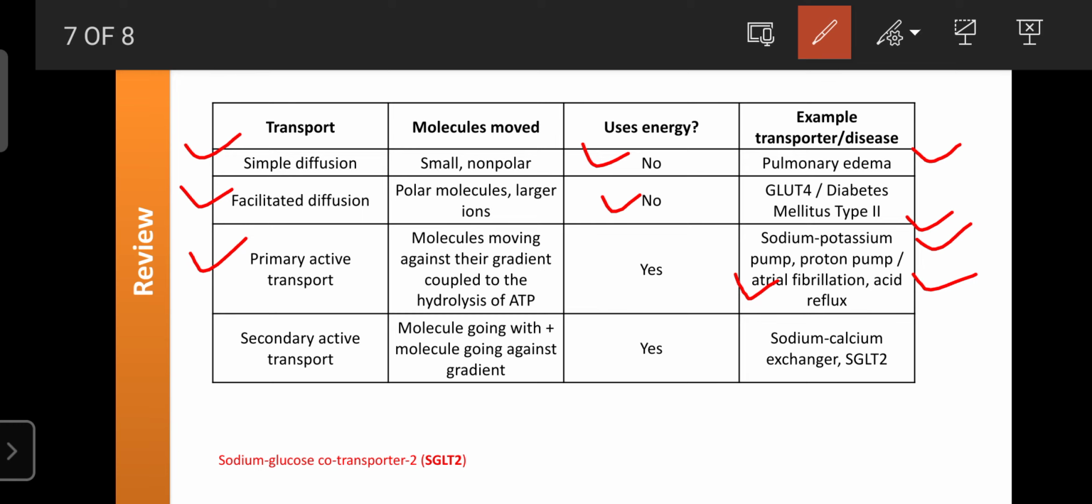Next one is secondary active transport. It is helpful for movement of two molecules. It requires energy along with carrier proteins. These also move against the electrical gradient or chemical gradient or both. Examples are the sodium calcium exchanger as well as SGLT2, that is sodium glucose co-transport. First sodium enters, then glucose can enter. If there is any problem here, then also the person suffers from diabetes mellitus type 2. So that is why any abnormalities in the transport mechanism are also responsible for causing various kinds of disorders.